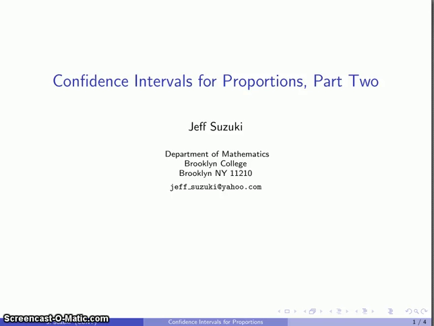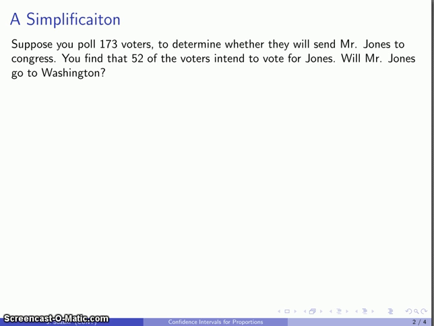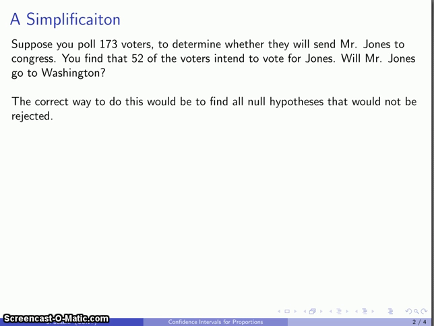All right, let's continue our discussion about confidence intervals for proportions. And this time maybe we'll take another poll, 173 voters, and try to determine whether Mr. Jones has a chance of winning a congressional seat. And our poll finds that 52 of those voters say they will vote for Jones. And so the question we want to answer again is, will Mr. Jones go to Washington?